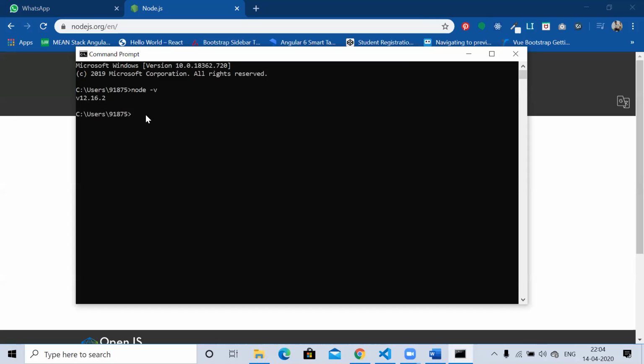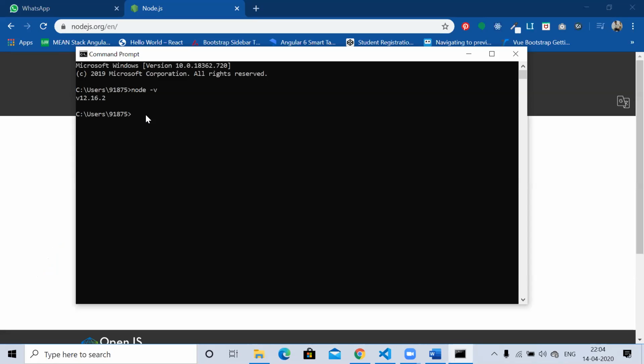When node is installed on the system, npm will be installed with node only. The npm is nothing but the node package manager that manages all the libraries and packages available for Node.js, written in JavaScript or TypeScript.